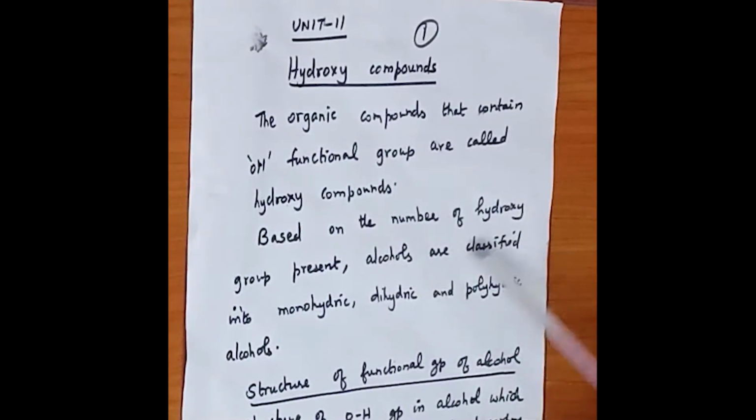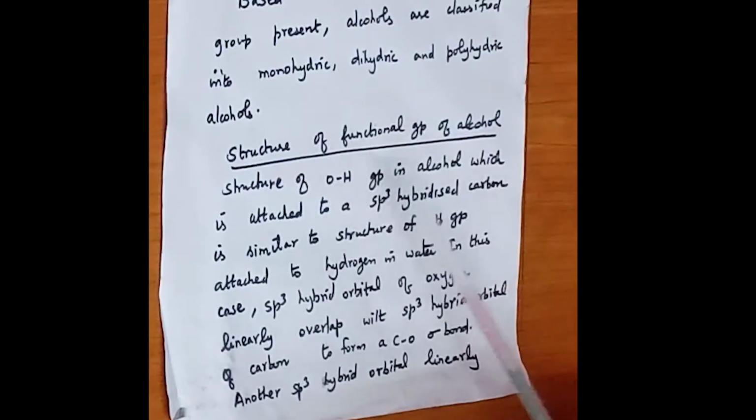Based on the number of hydroxy groups present, alcohols are classified into three types. One is monohydric, where the number of OH group is 1, dihydric, where the number of OH groups is 2, and polyhydric. If more than two OH groups are present in a compound, that alcohol is called polyhydric alcohol. Now we are going to see the structure of the functional group OH present in alcohol.